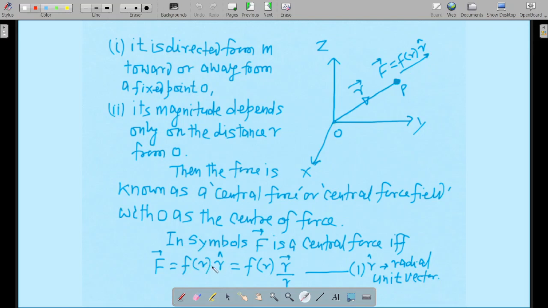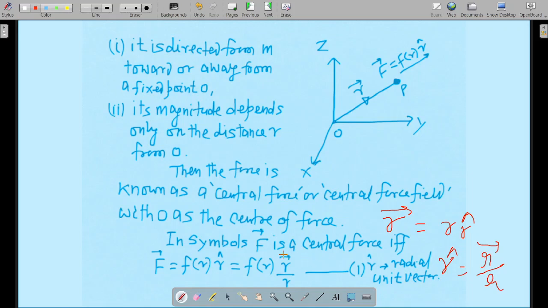Now r hat can be written as r vector divided by r, that is, vector r divided by the magnitude of r. That's what r hat is. Now r hat is the radial unit vector. You must understand this very well: r hat is a radial unit vector. So in symbols, F vector is a central force IFF this particular condition is satisfied. How have we arrived at this? We know very well that r vector equals r times r hat. So if you want to find r hat from here, it will be r vector divided by r.